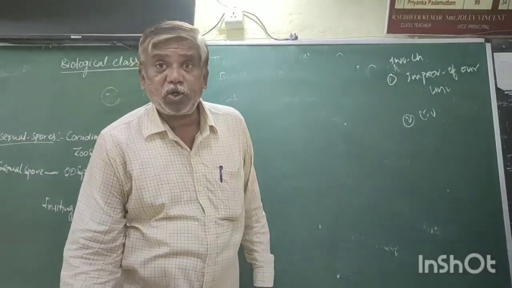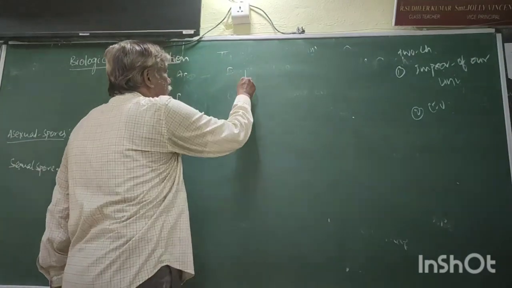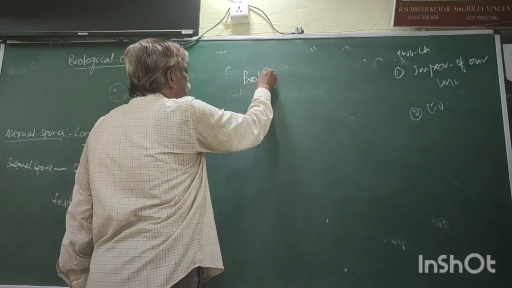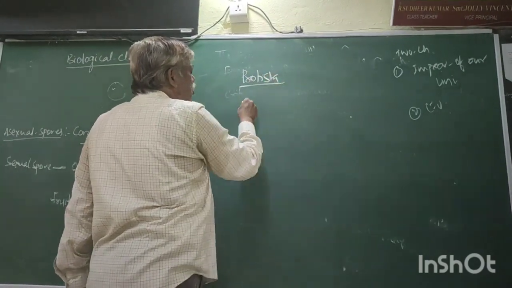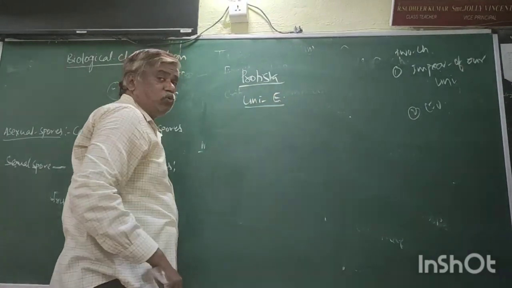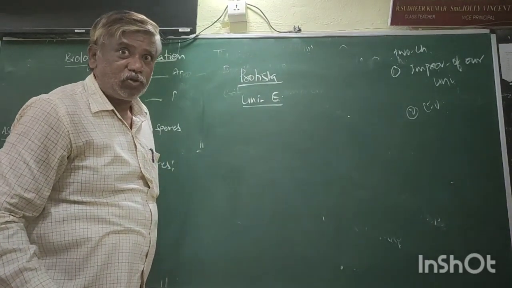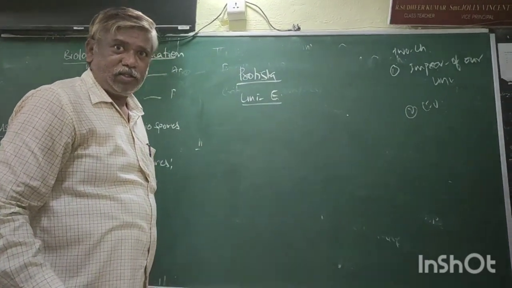Now come to the Protista, kingdom Protista. This Protista is also unicellular eukaryote. But they are different from monerans.